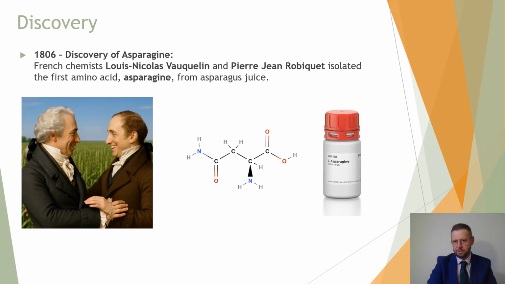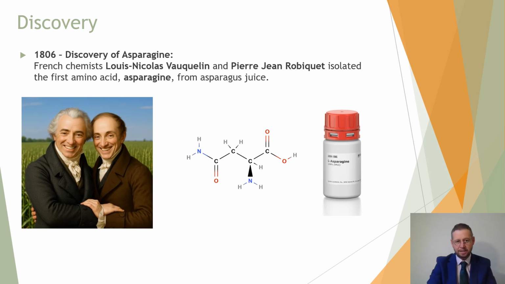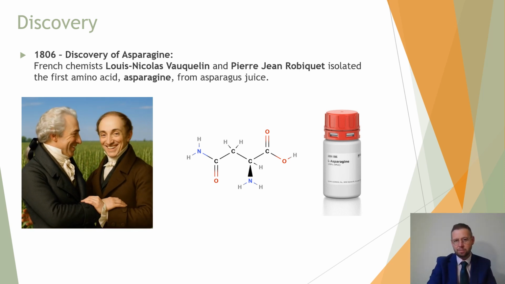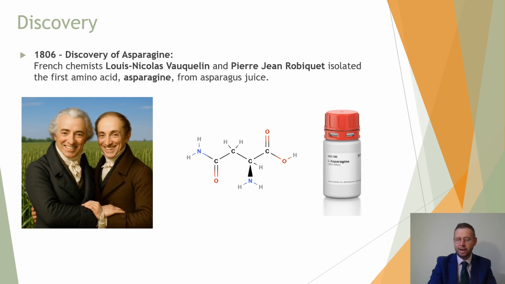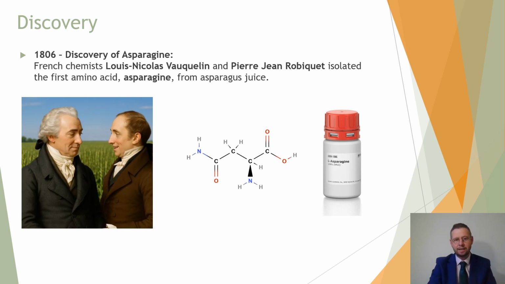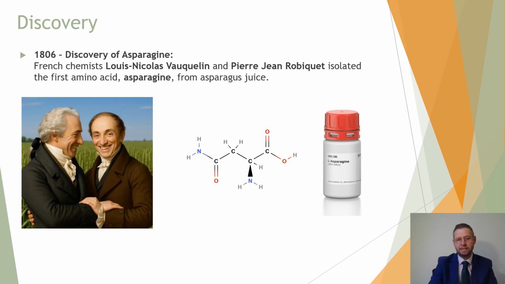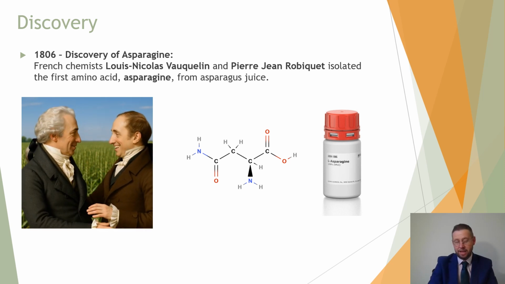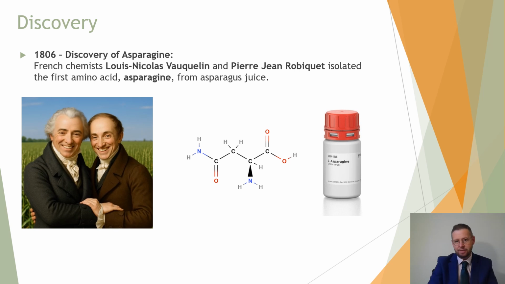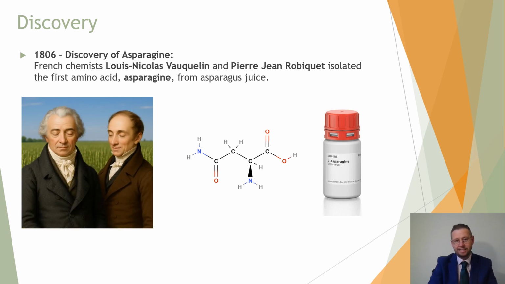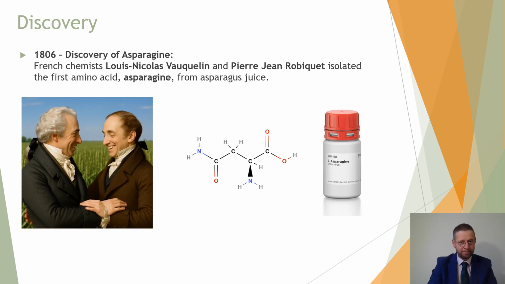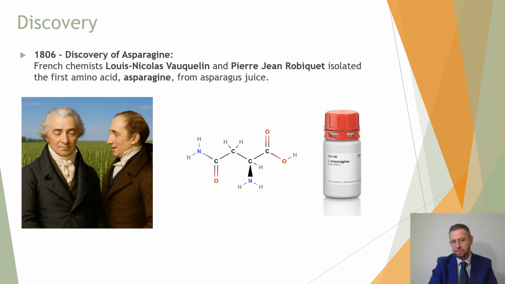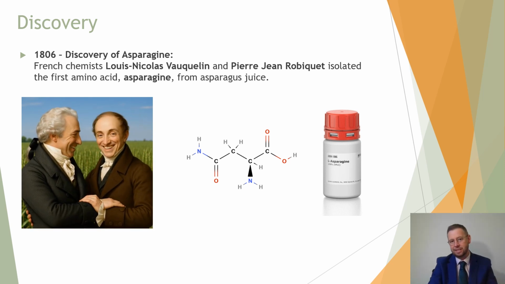The very first amino acids identified were found in 1806 with the discovery of asparagine by Louis Nicolas Vauquelin and Pierre-Jean Robiquet. They had identified this thing, asparagine, from asparagus juice. Now, they didn't understand the structure of it, but they had discovered it and isolated it as an individual chemical. It is not responsible for turning your urine into something that smells like asparagus. That is something else entirely.